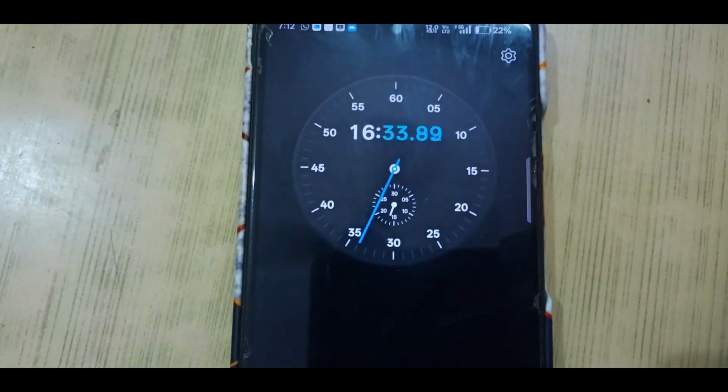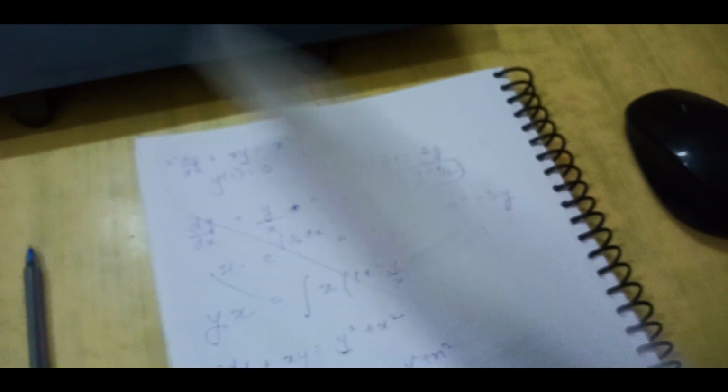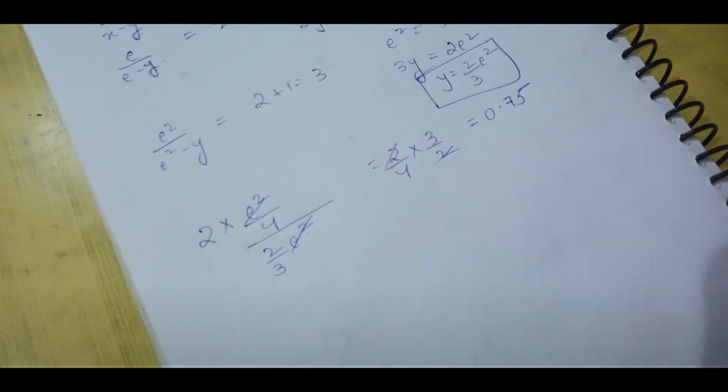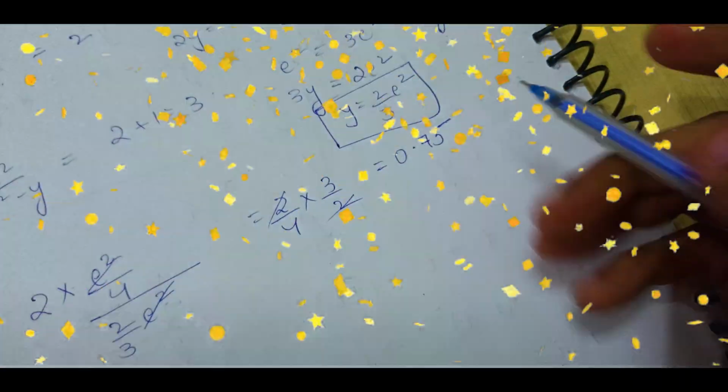So it's been 16 minutes, and after a lot of the calculations that I have done here, I am finally able to solve this question, and I have got the correct answer to be 0.75. So I could solve two questions and could not even approach the third question. I was not able to figure out how to solve it. It is great considering that I haven't touched the books for more than a year.